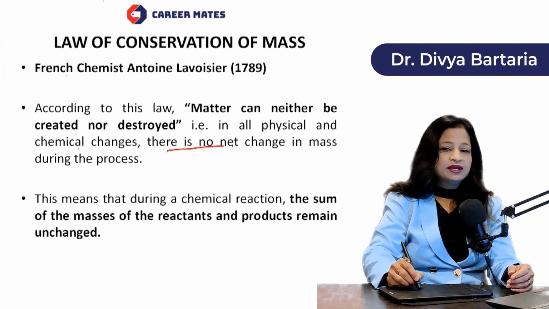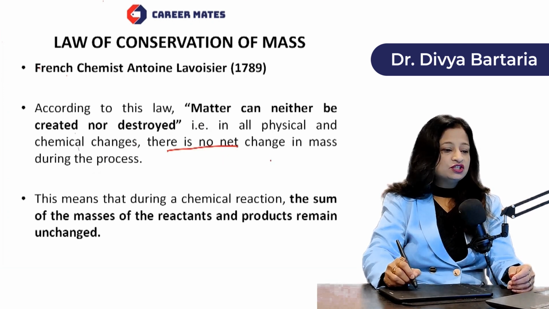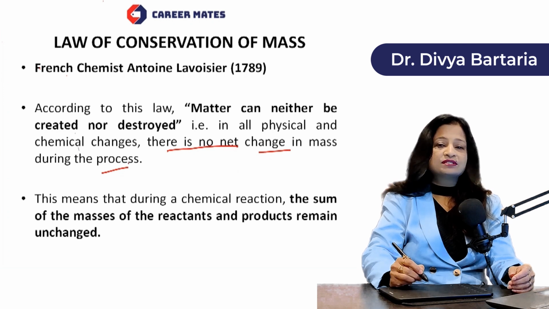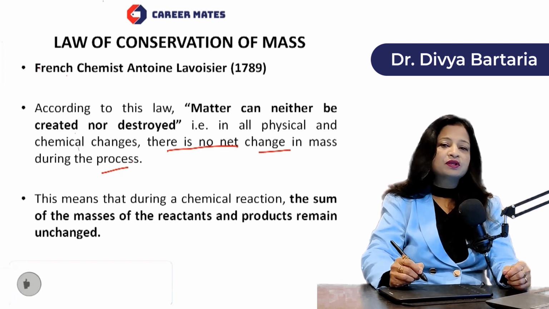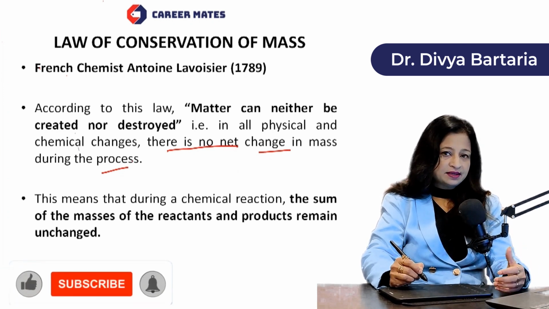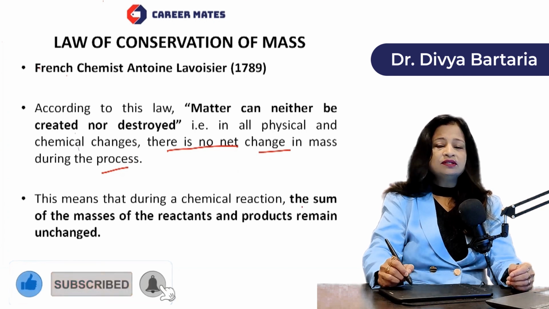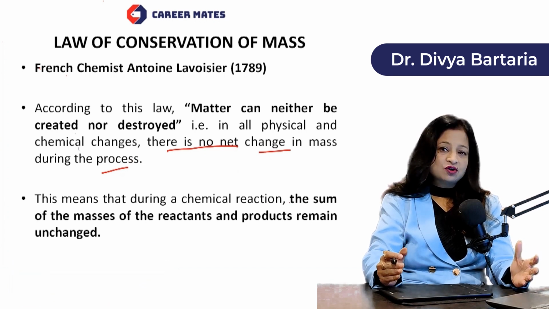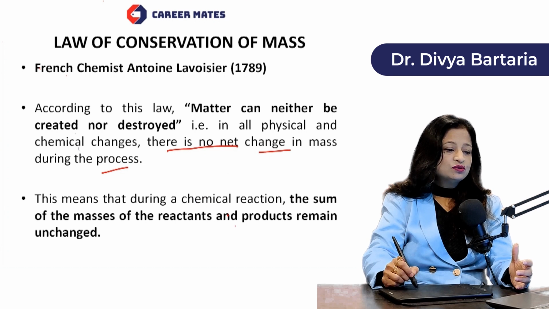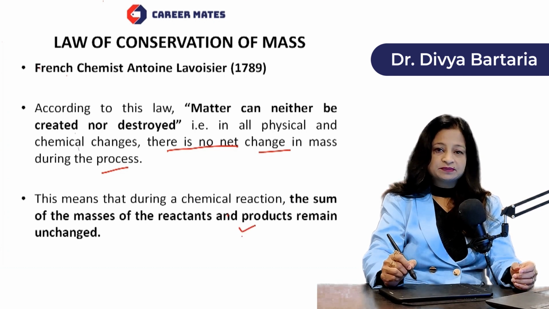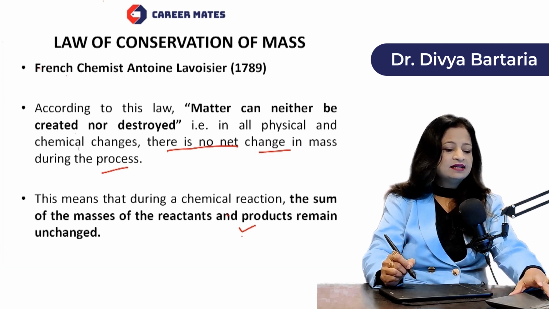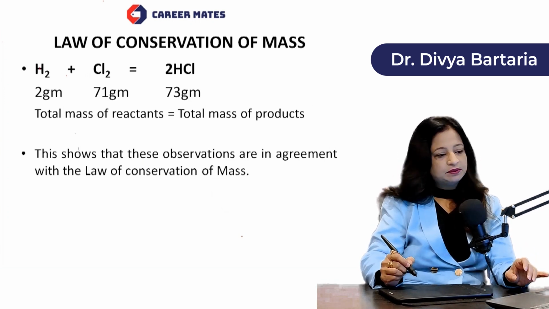So what I have written over here, that there is no net change in mass during the process, during the chemical process. Or in other words, we can say that during a chemical reaction, the sum of the mass of the reactants is equal to the sum of the mass of the products, right? So this is the law of conservation of mass. Let us understand this with the help of an example.